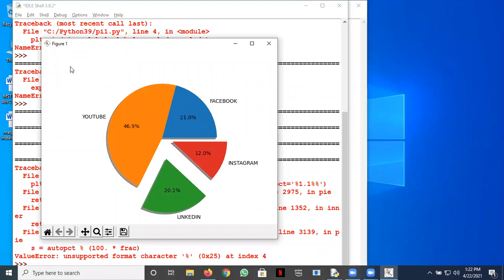Now let me ask you one question. You see, the total should always come to 100, isn't it? Either to 1 or to 100%, right? Is that fine? Yes or no? You can see 46.9, 12, 20.1, 21. This would add up to 100%. If it is not, what will happen? Please answer.